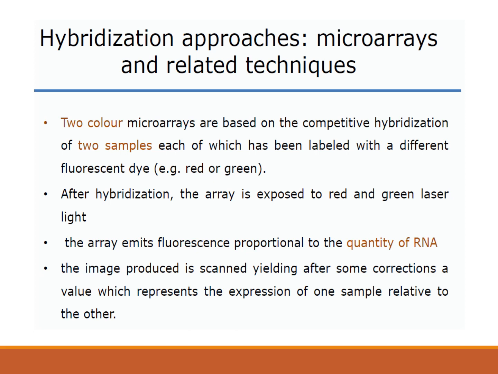But if the same gene is expressed in both the samples, then in that case, green fluorescence as well as red fluorescence will come out from the same spot, and when these two colors are mixed, the color becomes yellow. So you may observe a yellow spot there. So that is how we can find out the relative expression of the genes in two samples.